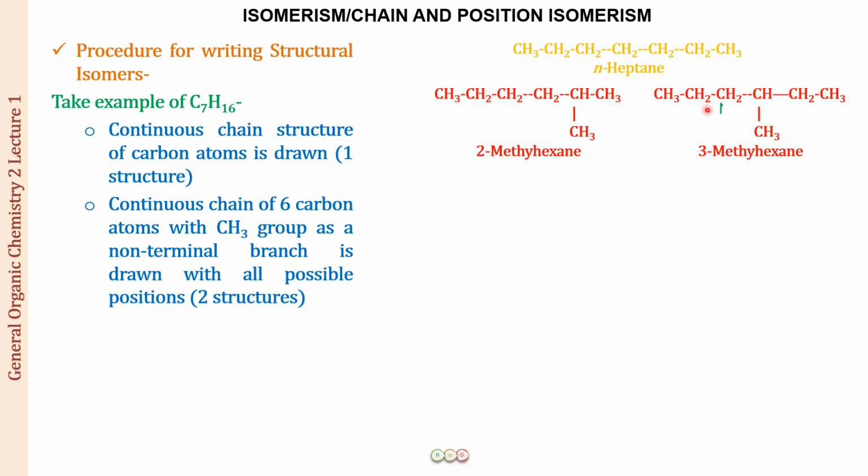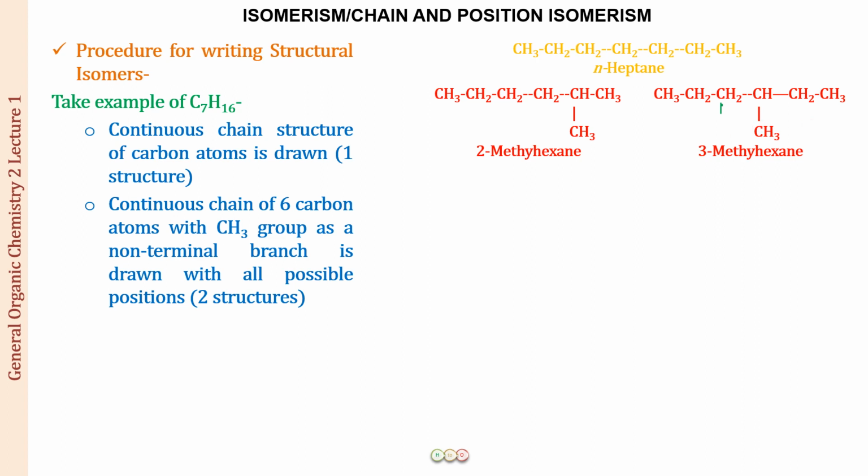What are these two? Well, these are going to be position isomers because the longest continuous chain is again a 6-carbon chain, but the position of the substituent is varying. Here we have a substituent at position number 2. Here we have a substituent at position number 3. So 2-methylhexane and 3-methylhexane are position isomers, whereas these two and these two are chain isomers. Right? I hope you are getting it.